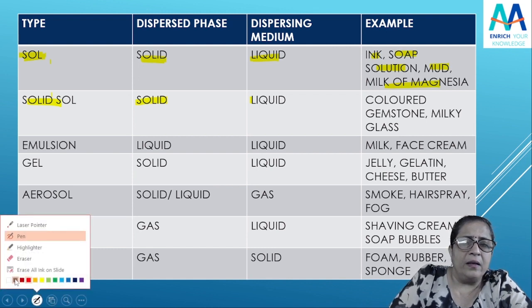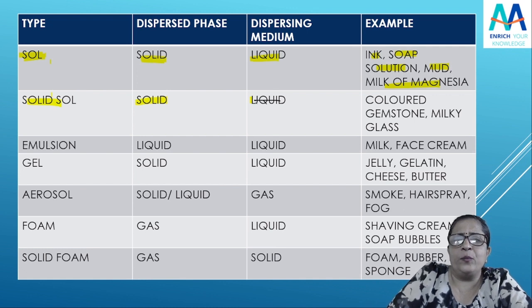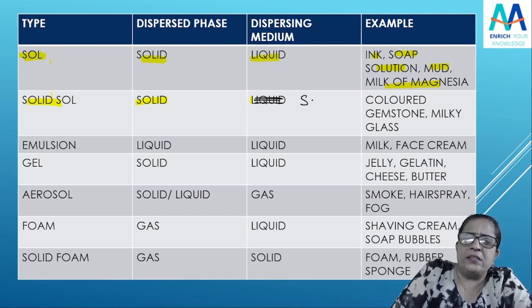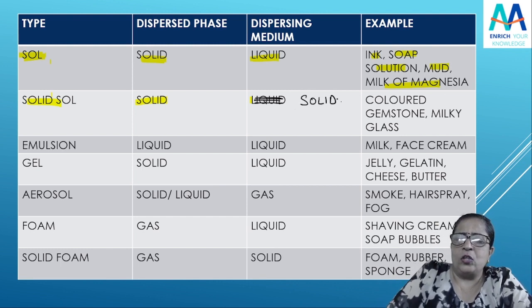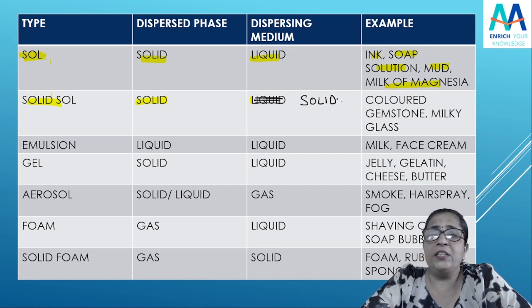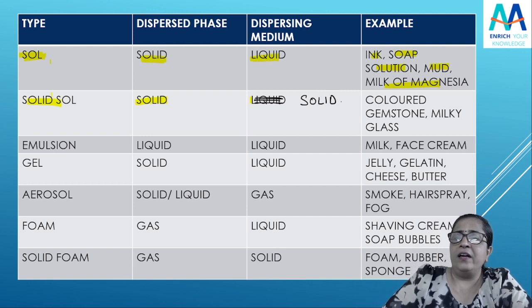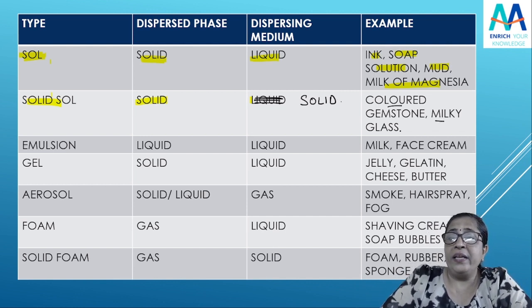The black color. Yeah, it would be here. There should be not liquid, but here it should be what? It should be solid. Yes, if I am talking about solid, it is solid particles dispersed in solid medium only. Got it? There was a mistake there. Example, you can take it as colored gemstone, then milky glass.